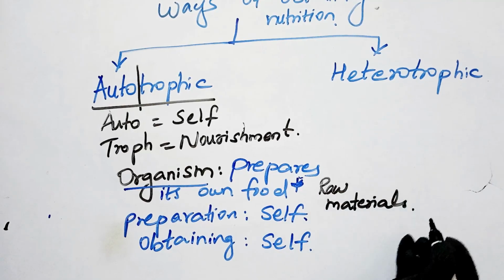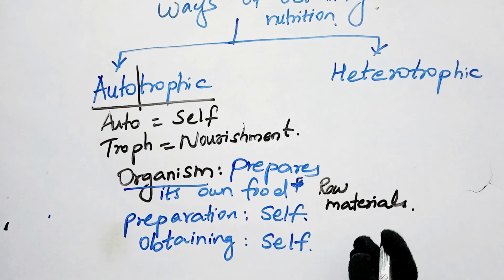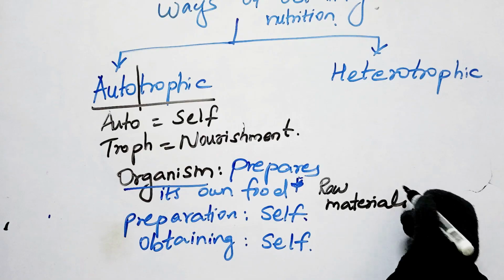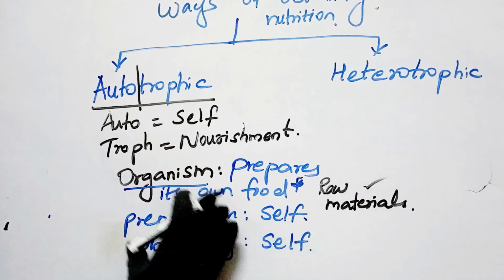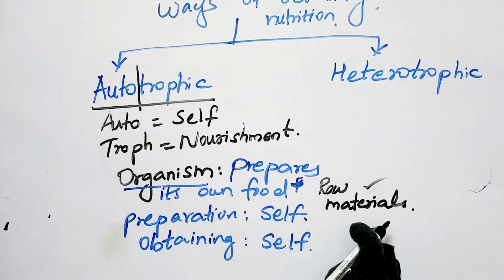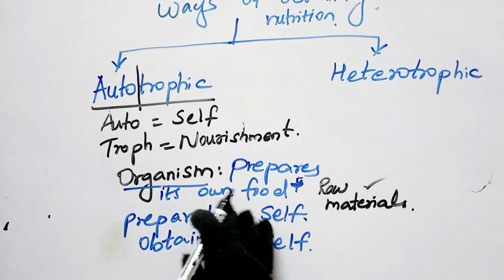Just like any recipe is incomplete, we can't cook any dish, we can't make any recipe without the ingredients, without the raw materials. In the same manner, for this type of nutrition where the organism is preparing its food itself, they want some raw materials. So before I go into this, I would like to tell one point.